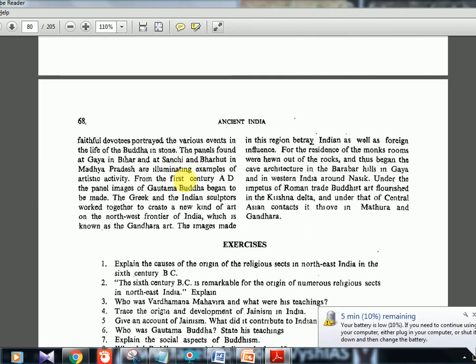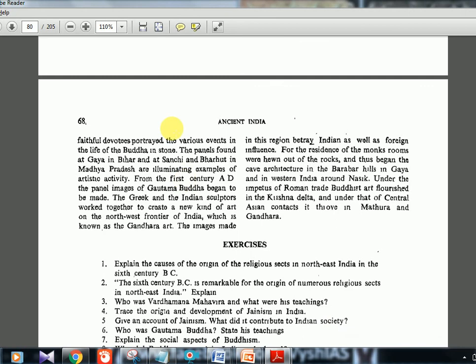So different statues and different versions of Buddha came up. The Greek version is the Gandhara version, and the Indian sculptors worked together to create a new kind of art in the northwestern frontier of India, which is known as Gandhara art. The images made in this region betray Indian as well as foreign influence. For the residences of the monks, rooms were hewn out of the rocks, and thus began the cave architecture in the Barabar Hills in Gaya.